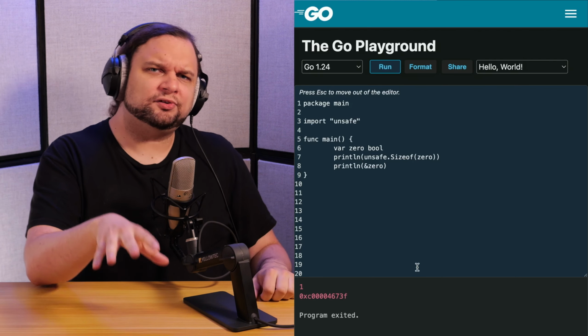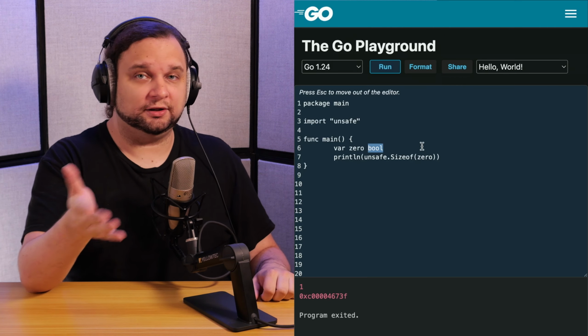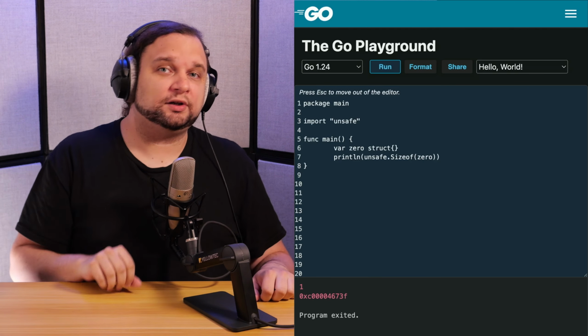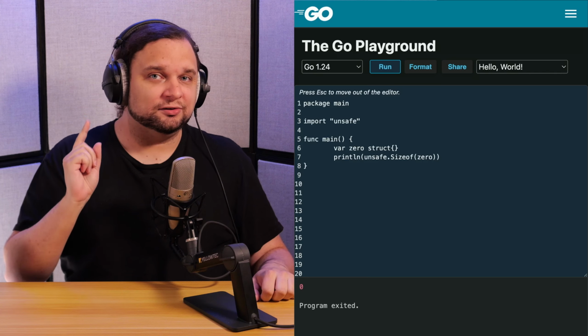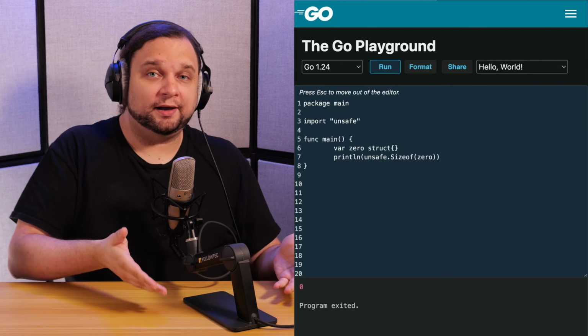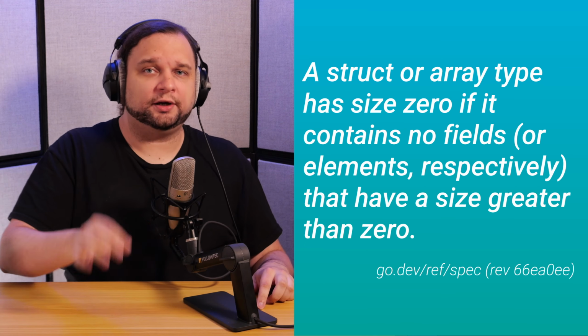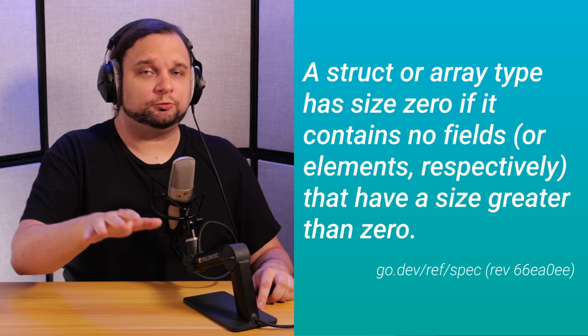But what about something that, in theory, shouldn't take up any space at all, like a struct with nothing in it? Well, according to Sizeof, an empty struct is 0 bytes. And don't just take Sizeof's word for it. Even according to the Go spec, a struct or array type has size 0 if it contains no fields or elements, respectively, that have a size greater than 0.